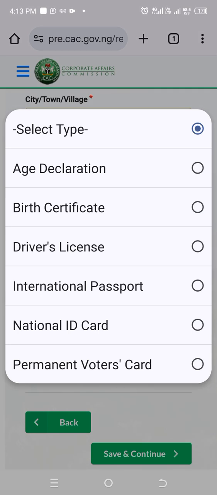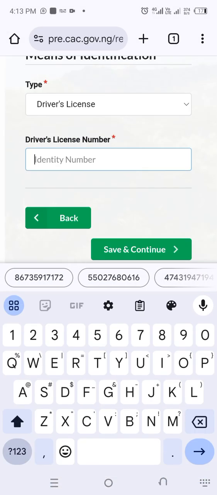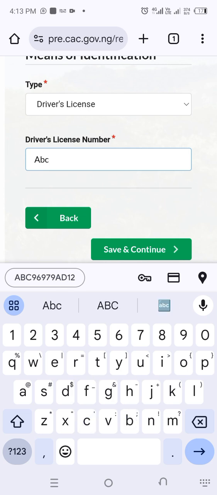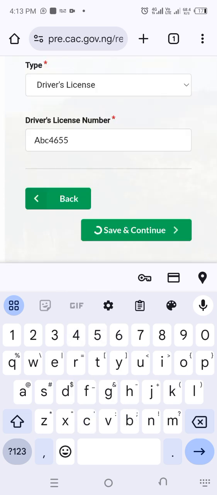I will advise you always use either a driver's license, international passport, national ID card, or permanent voter's card. Don't use age declaration and don't use birth certificate. They're only needed for those who are underage and the like. So you should have a more valid identification. So let's say driver's license. You put in the details, A, B, C, whatever it is, 1, 2, 3. Okay. Once you're done with that, you click on save and continue.